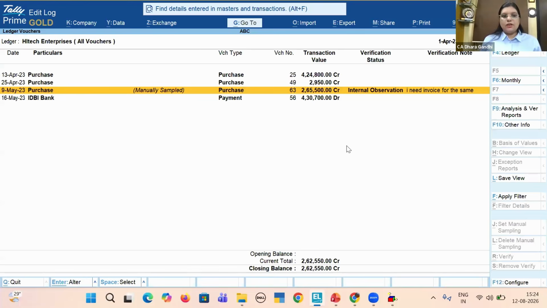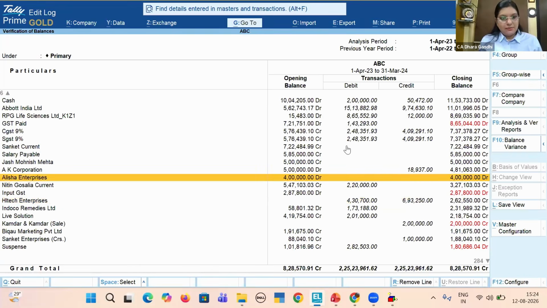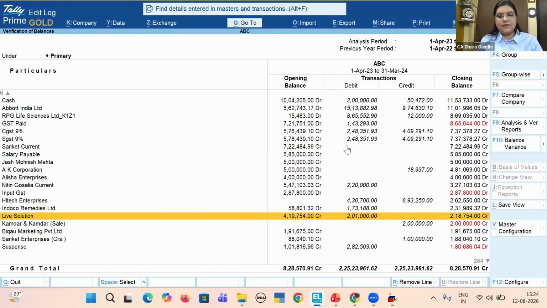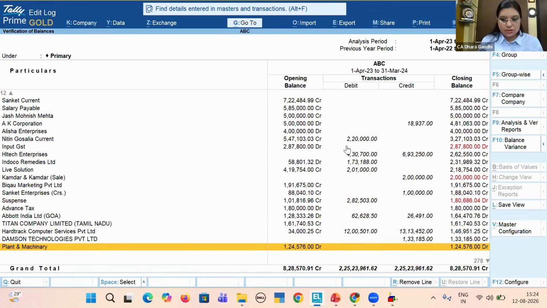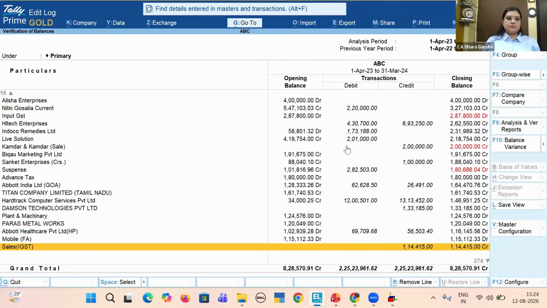So in a similar way, you can go through the entire trial balance. You can put a note at the end, take out all these notes in Excel, export them, and send them to your client. Once the client resolves the query in the same Tally, you will be able to see the remark altered. Whatever your query is, if the query was genuine and the entry needed to be changed, the mark will be shown as the entry has been altered.